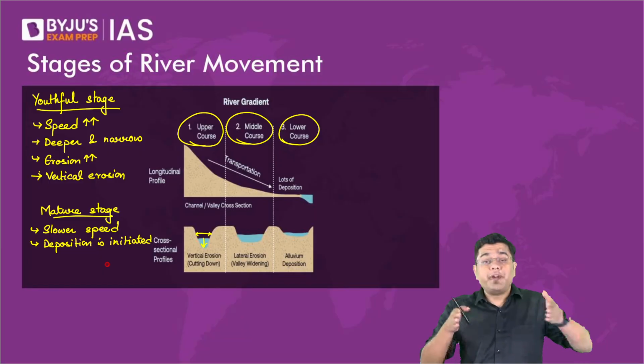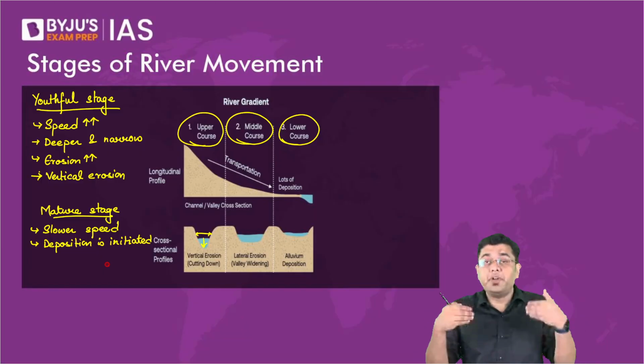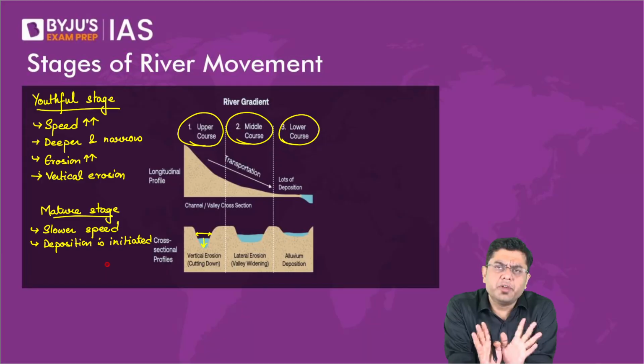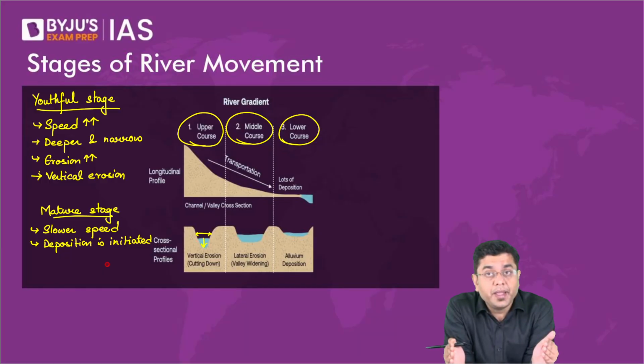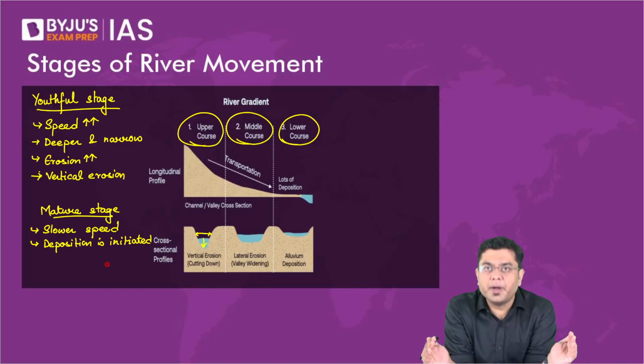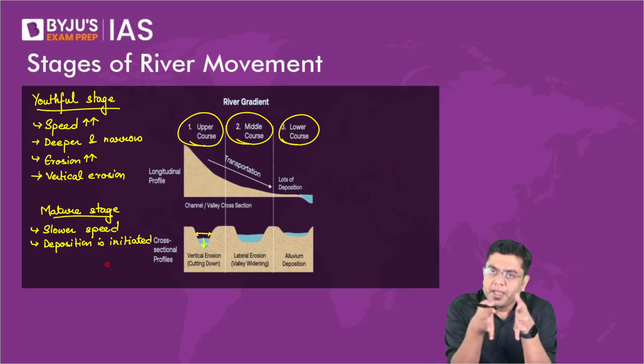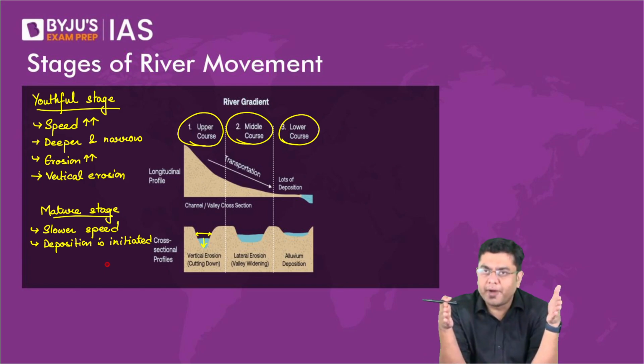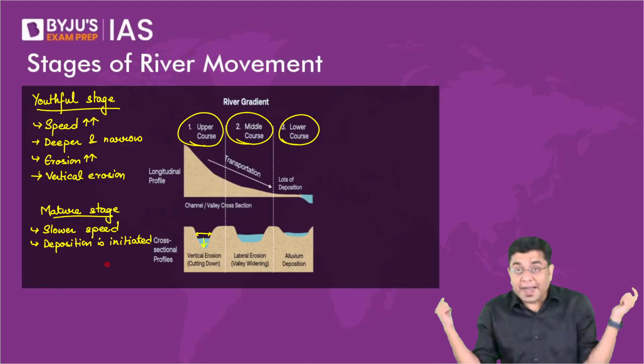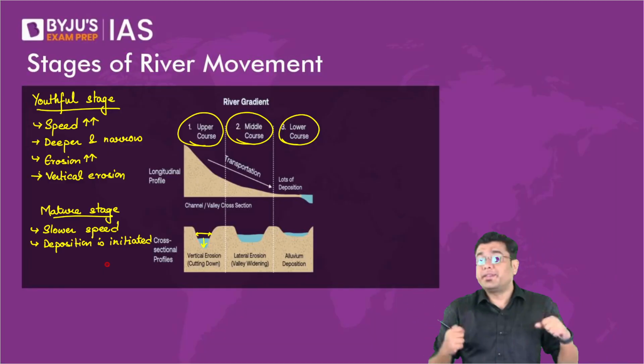But here you will find that when you observe a river in the plains, any river that you would have witnessed, the river gets wider. It gets very, very wide, isn't it? So there is a kind of horizontal widening of the river. In the youthful stage, you had a vertical deepening of the river. Here you have a horizontal widening because horizontal erosion is carried out.